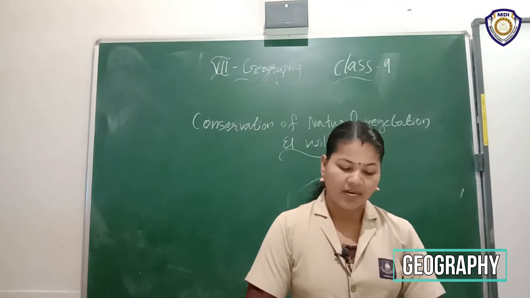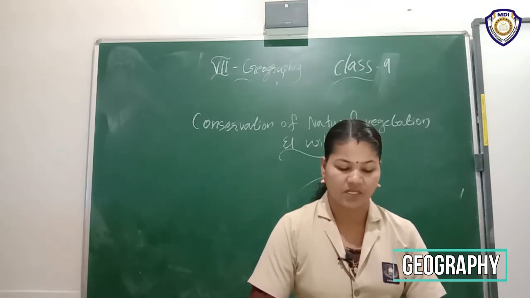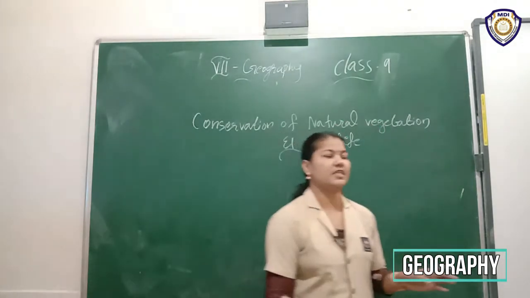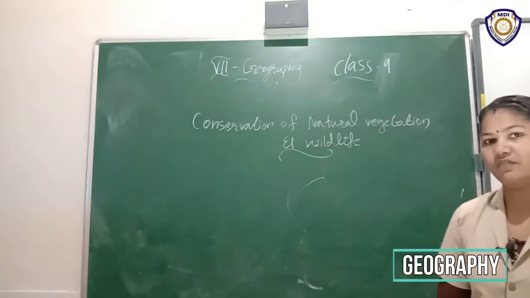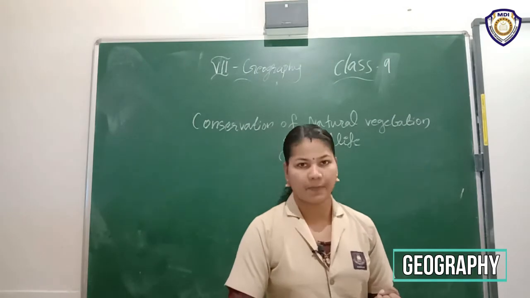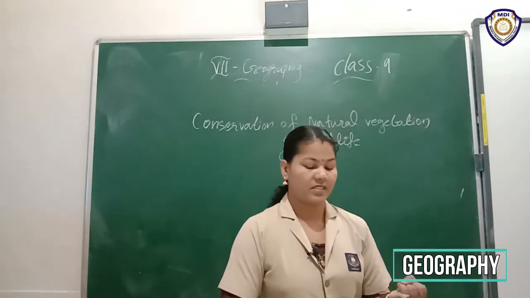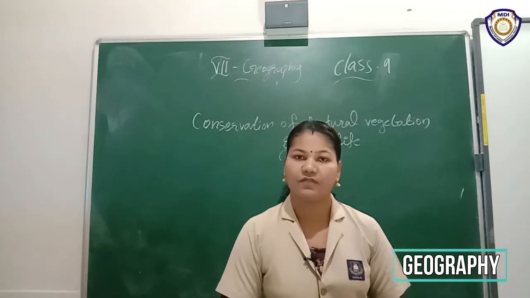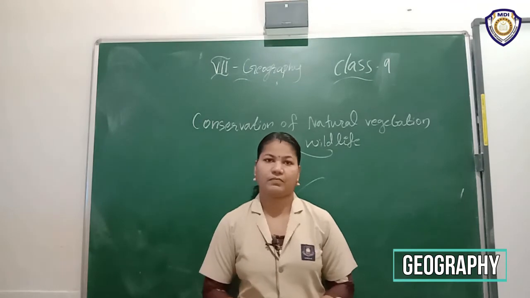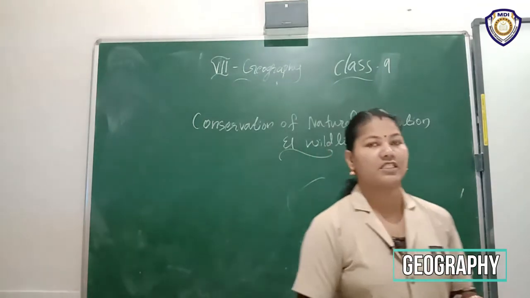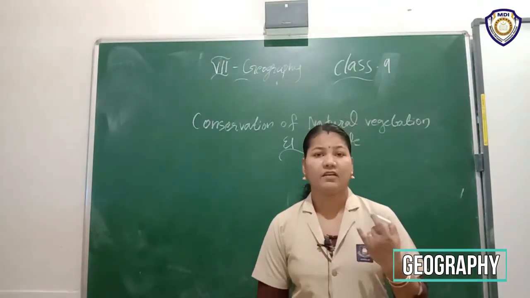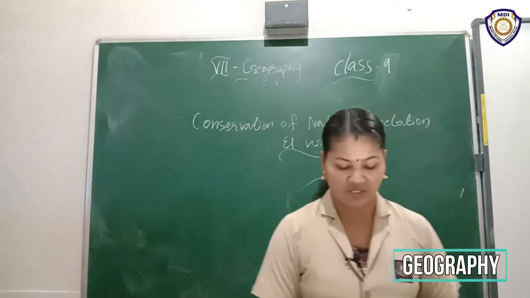Otherwise, they will be completely exhausted or completely extinct. National parks, wildlife sanctuaries, and biosphere reserves are made to protect our natural vegetation and wildlife. Here we want to protect our natural vegetation and wildlife. Here we can use some methods. What are they? The first one, national park. Okay, then wildlife sanctuaries, and also biosphere reserves. Please underline that. What are the methods we can adopt here? National parks, then wildlife sanctuaries and also biosphere reserves.